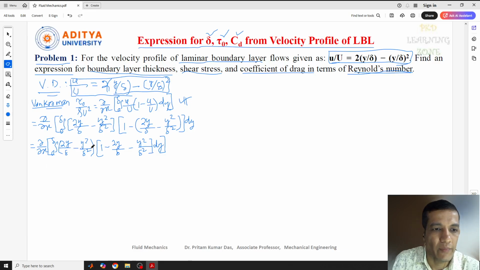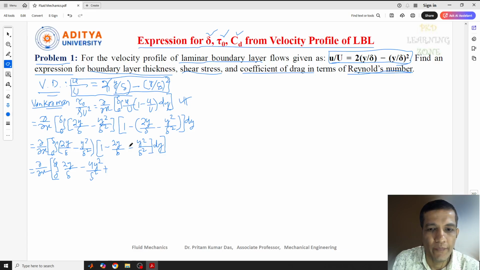Now we'll multiply the terms with each other. Once you multiply term by term, we'll get a lengthy equation. First we multiply 2y by delta: 0 to delta, 2y by delta into 1, so this is 2y by delta only. Again, 2y by delta into minus 2y by delta gives minus 4y square by delta square, and again the next terms follow.